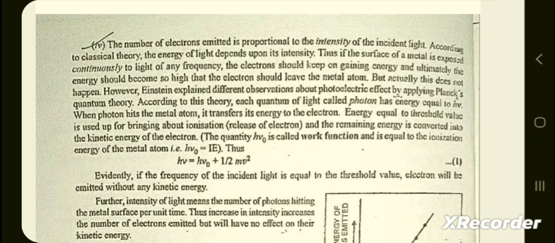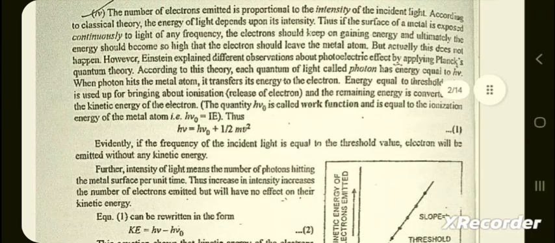Energy equal to the threshold value is used up for bringing about ionization, the release of the electron, and the remaining energy is converted into the kinetic energy of the electron. The quantity hν₀ is called the work function and is equal to the ionization energy of the metal atom: hν₀ = IE. Thus, hν = hν₀ + ½mv².